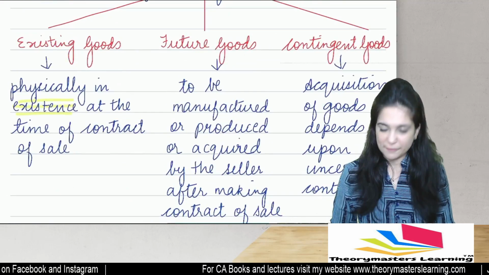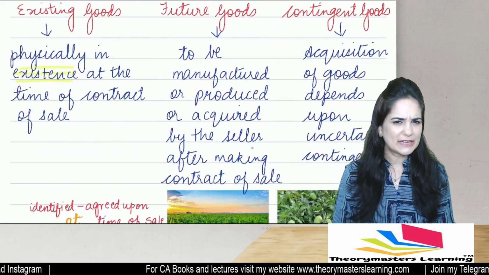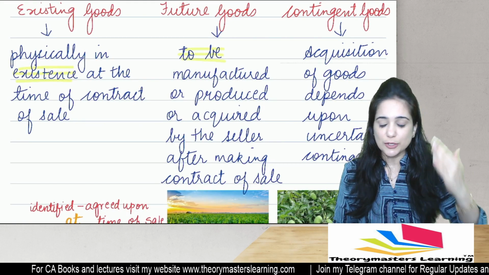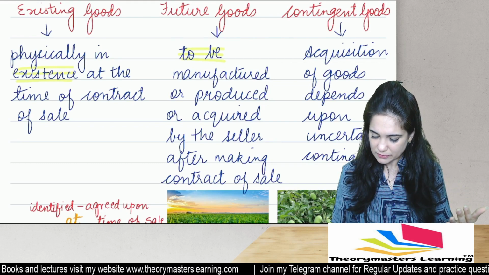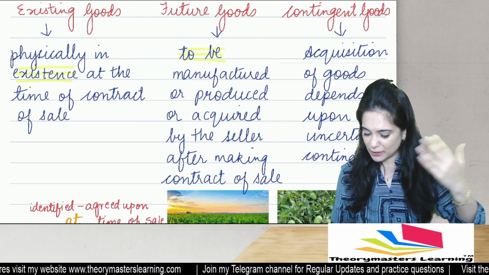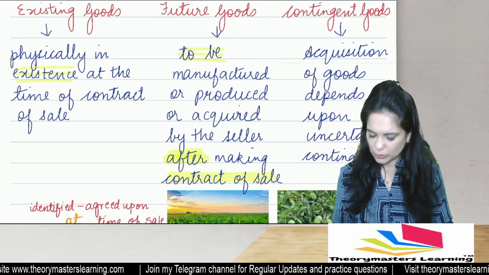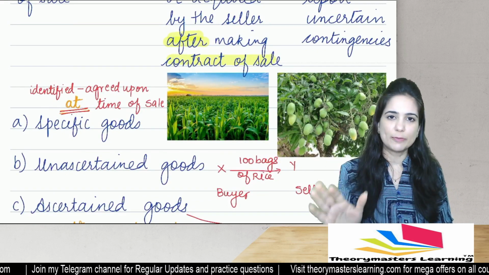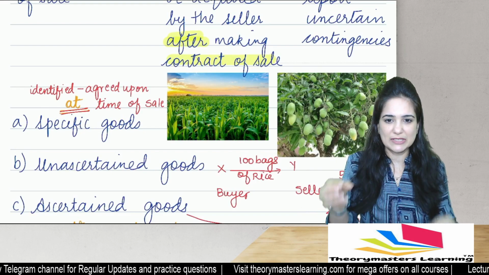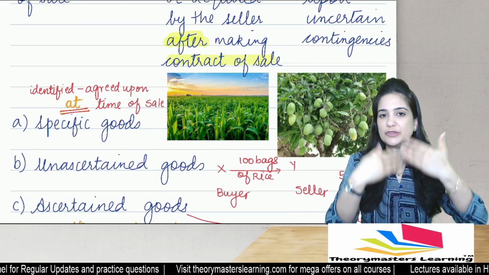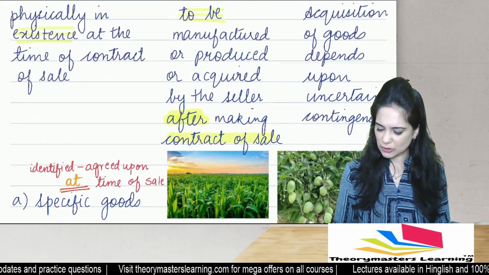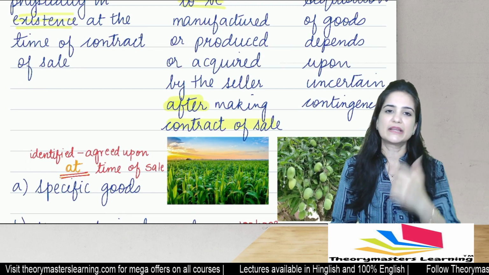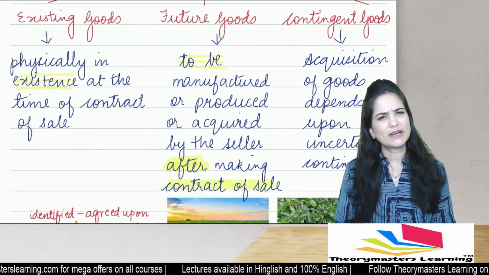Then we have future goods. Future goods are those goods which are to be manufactured, to be acquired, to be produced by the seller. Okay, so they are to be acquired, to be manufactured after making the contract of sale. Let's say, for example, that a farmer agreed to sell the entire crop of corn which he will grow. Okay, he has just sown the seeds now. The crop of corn which he will grow in this field. Now, the goods are not ready. They are not produced at the time of contract of sale. They will be produced for me. They are future goods.